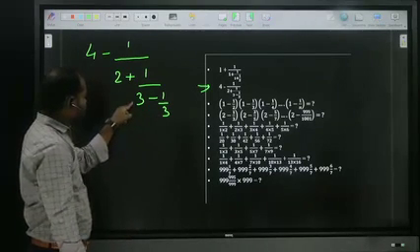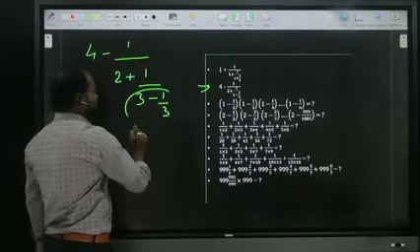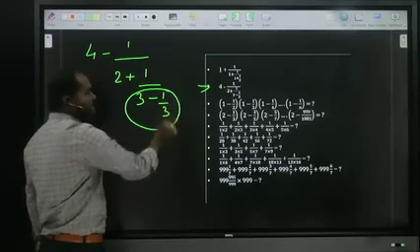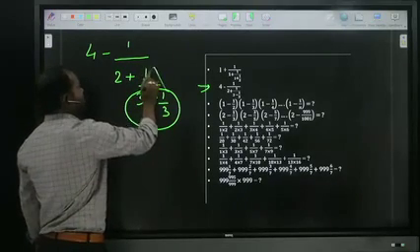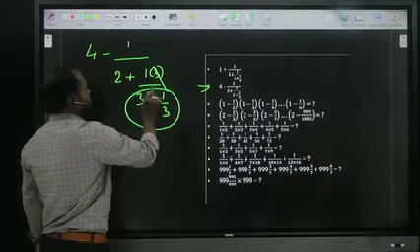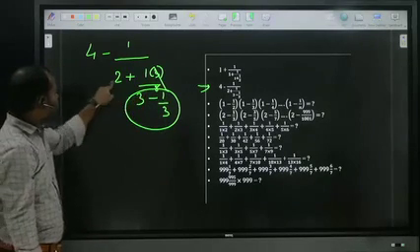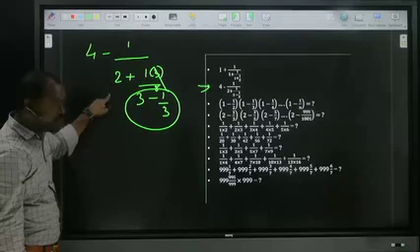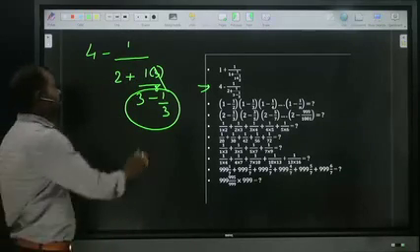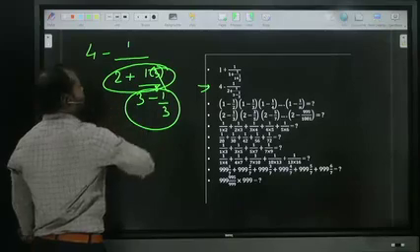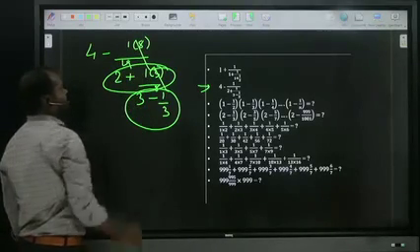3 threes are 9 minus 1, how much? 8 by 3. By taking the upside, reverse, that means 3 by 8. It is finished. Again the same: 8 twos are 16 plus 3, how much? 19 by 8. By taking the upside, reverse, 8 by 19.